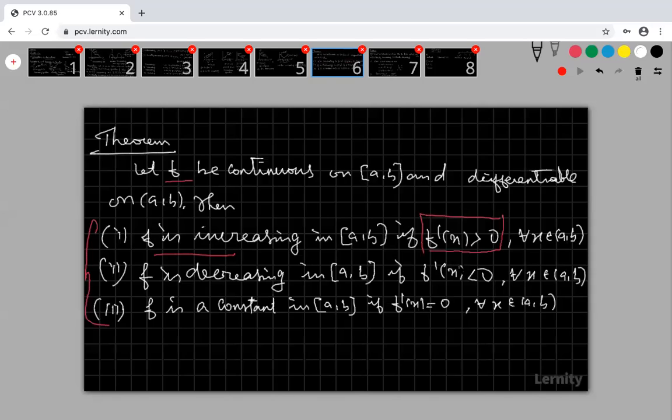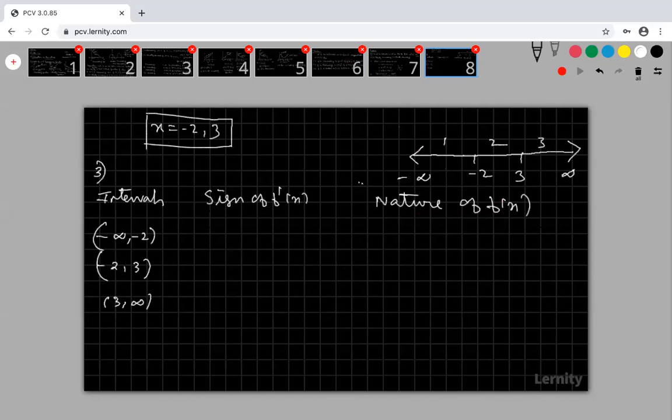My f dash of x less than 0 means my f is decreasing. Greater than 0 is nothing but plus, positive. Less than 0 is nothing but minus, negative. So if the sign of f dash of x is positive, then the nature of f of x is increasing. If the sign of f dash of x is negative, the nature of f of x is decreasing.